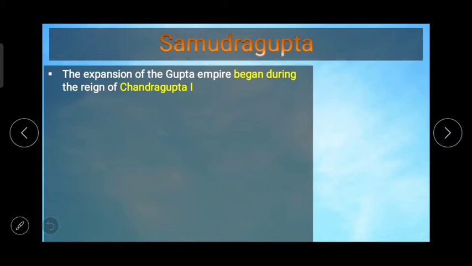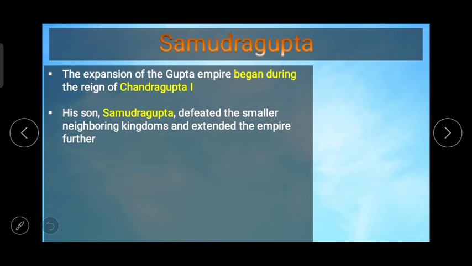The expansion of the Gupta Empire began during the reign of Chandragupta I. His son Samudragupta defeated the smaller neighboring kingdoms and extended the empire further. We have already talked about this, that there is one big kingdom, and then around it there were small kingdoms also, which used to rule independently. But kings like Samudragupta defeated all these neighboring kingdoms and added them to their power, to their kingdom.